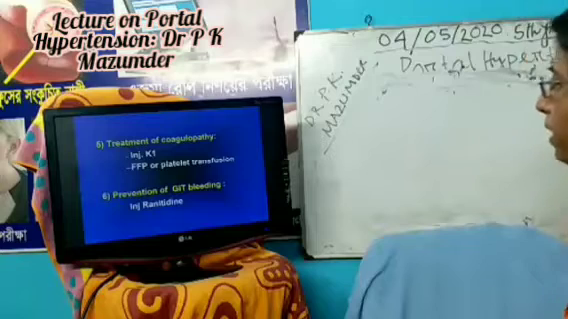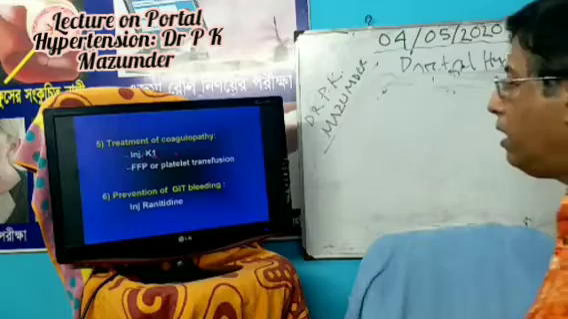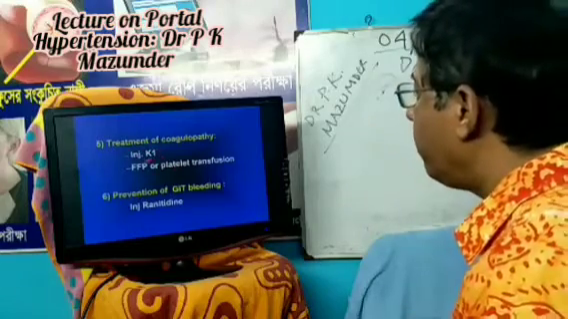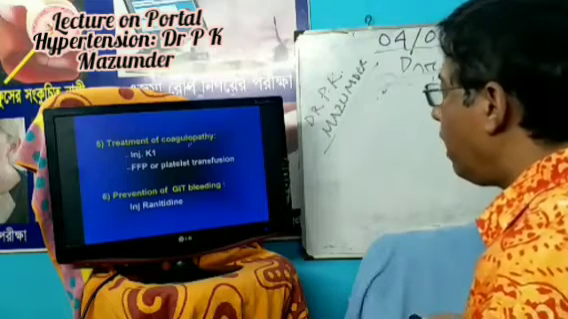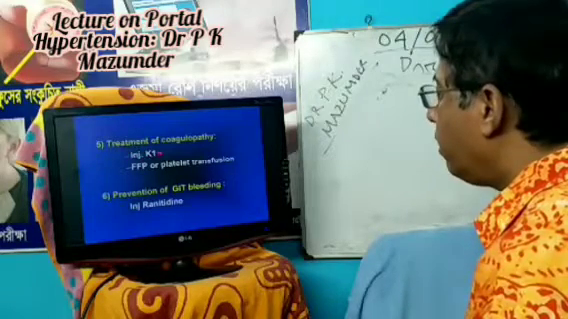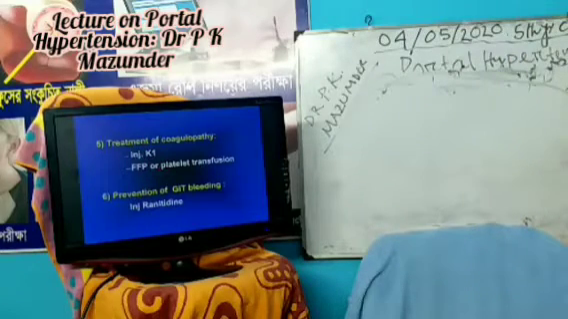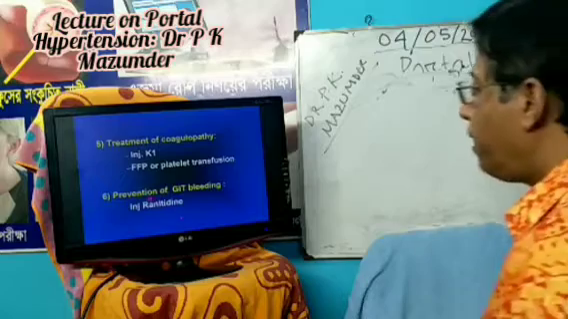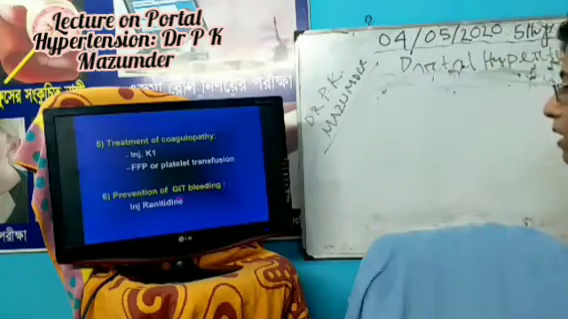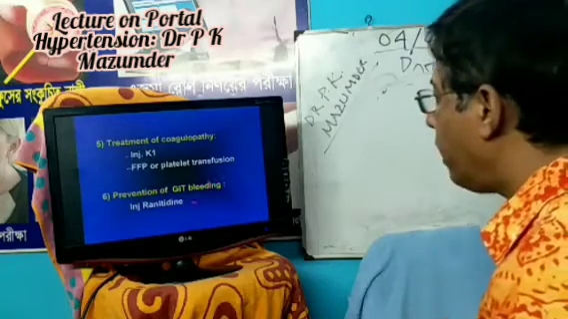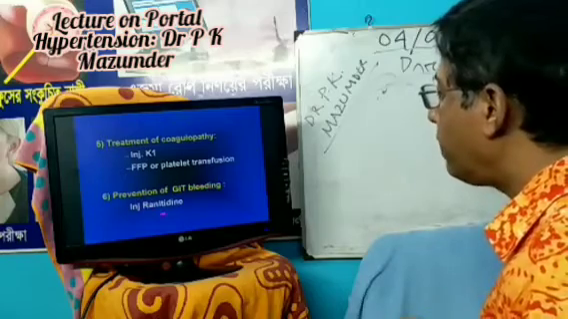And treatment of coagulopathy. The vitamin K dependent factors are reduced because synthesis by the liver is reduced, so vitamin K is given to restore the function. You give injection vitamin K1 and fresh frozen plasma or platelet transfusion. And prevention of GI bleeding: injection ranitidine. Why GI bleeding? You know that there is congestive gastropathy and gastric erosion, from which there is GI bleeding. To prevent this, you should give injection ranitidine.